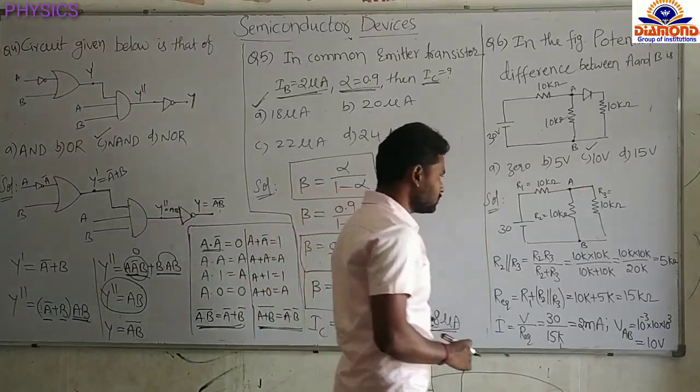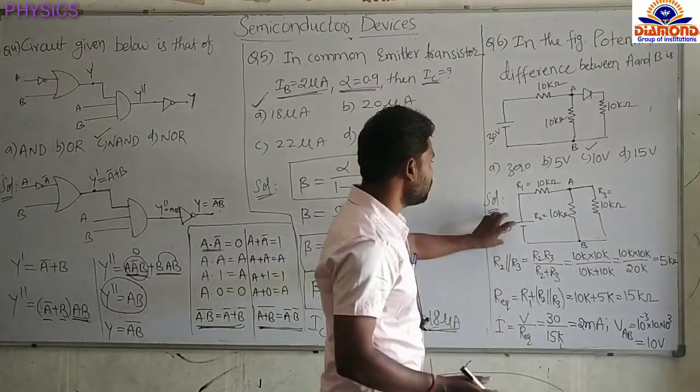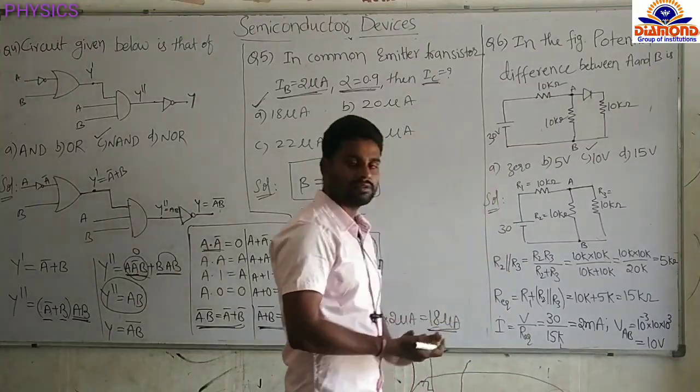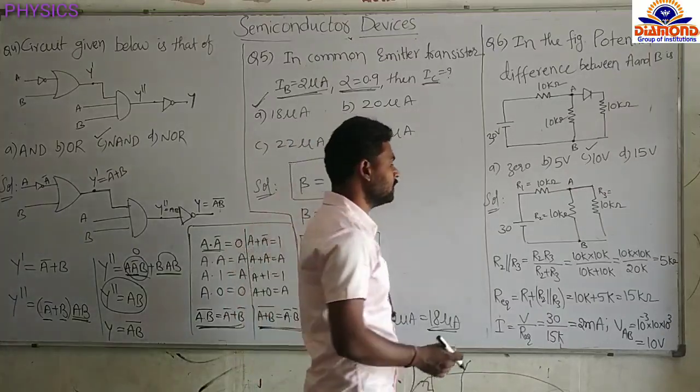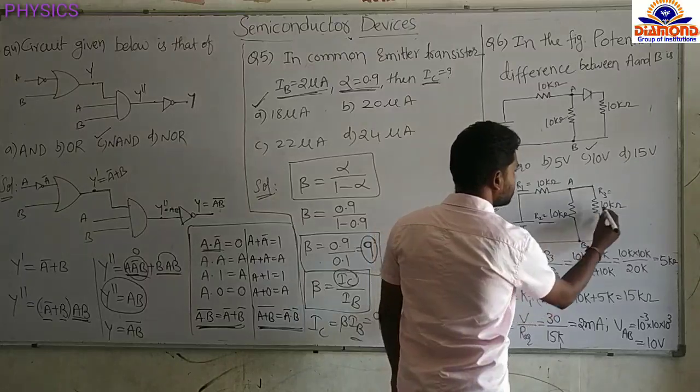To find the current, first find the equivalent resistance of the circuit. We already know how much voltage we are supplying. If we find the equivalent resistance, then we can find very easily how much current is flowing through the circuit. So now I am giving the numbers. This is R1, this is R2, and this one is R3.